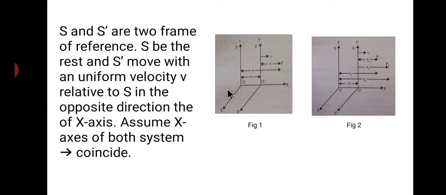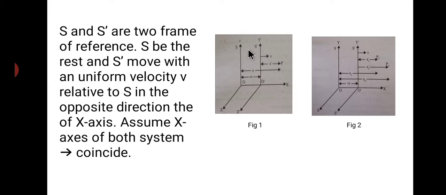Here we can see a Cartesian coordinate system: this is the x-axis, y-axis and z-axis. Similarly, here we have y dash, z dash and x dash. X and x dash both coincide along this line, and the two points are O and O dash. Here let us consider two reference systems: S and S dash.